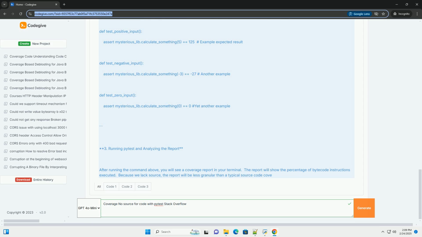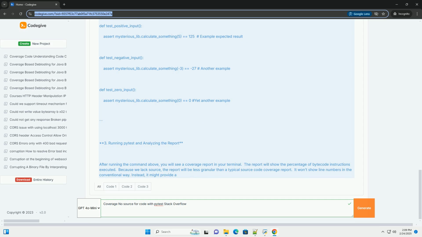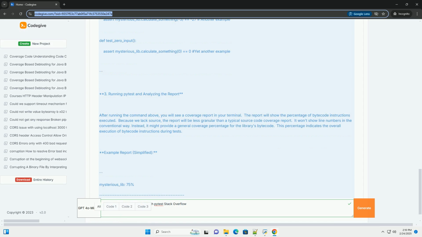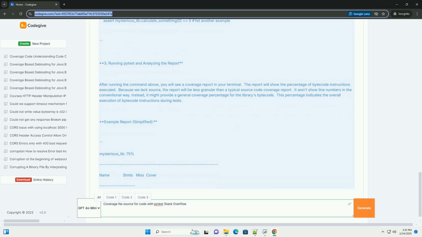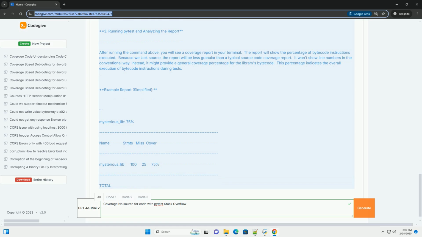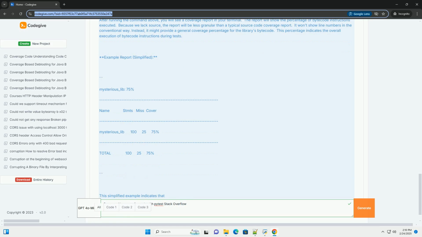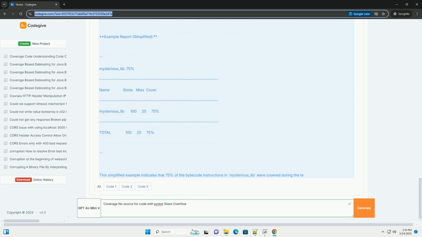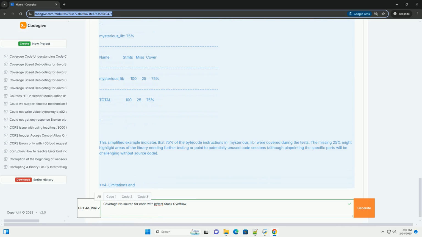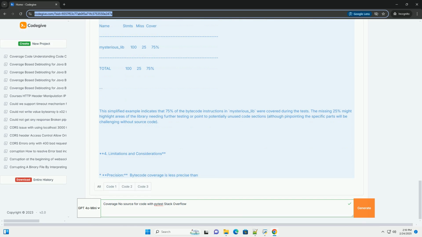Prerequisites. Python: ensure you have Python 3 installed. Pytest: pip install pytest. Pytest-cov: pip install pytest-cov. Scenario: testing a mysterious library. Let's assume we're testing a mysterious library, mysterious_lib.so, a shared object file, common in C extensions. We have no access to its source code, but we do have a set of tests.